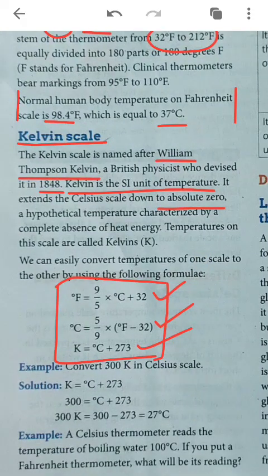You can see that the example is saying convert 300 Kelvin in Celsius scale. We have to convert 300 Kelvin into Celsius scale. As I have told you that 0 degree is equal to 273 Kelvin, and then as much degree Celsius will increase, that much Kelvin scale will also increase. Since 300 is there, 300 is equal to 0 degree Celsius plus 273. We will simply subtract 273 from it. We will get 27 degree Celsius. It means that 27 degree Celsius will be equal to 300 Kelvin.